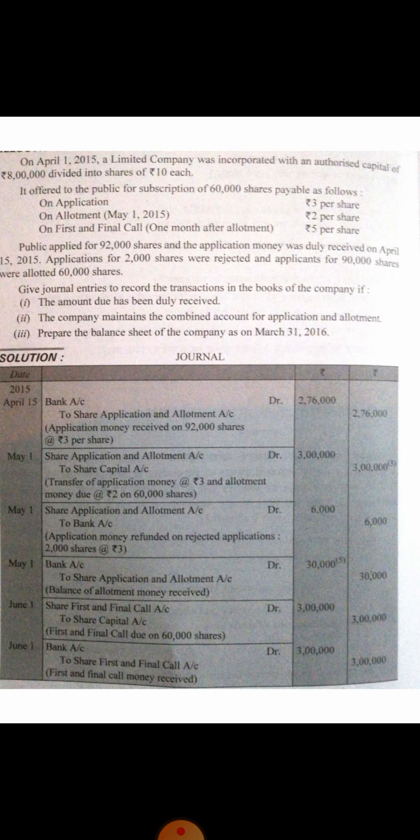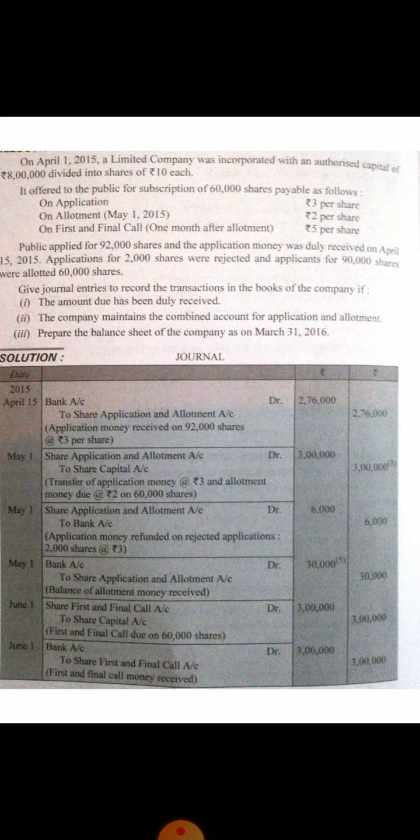Clear? Now we will transfer this application money to share capital, as well as we will also make the entry for the due amount of allotment. Clear? Which we have already discussed. So the entry will be share application and allotment account debit to share capital.